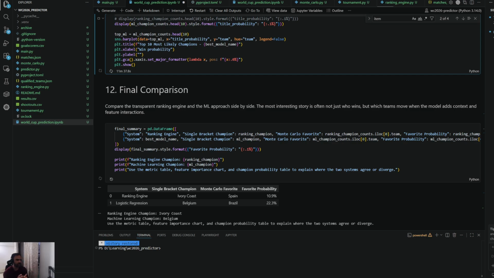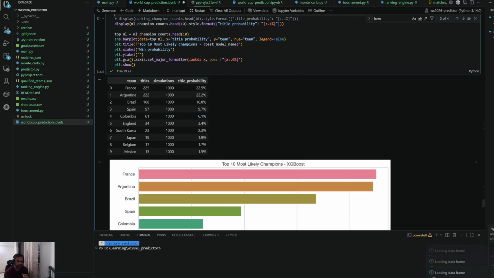So that is one of the issues with this particular data set, that we are not using the current FIFA rankings or the squad strength, which is very important, right? Portugal's current squad is pretty strong, Norway is strong, France is very strong. I hoped that was present in the dataset, but it is not. And I did not want to change the dataset, because if I change it, the ranking engine versus this deviates, and it doesn't hold true.